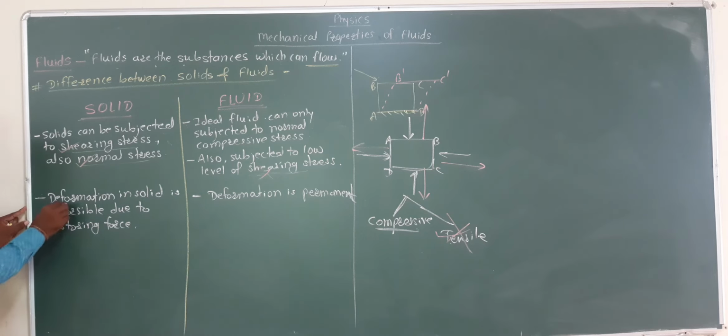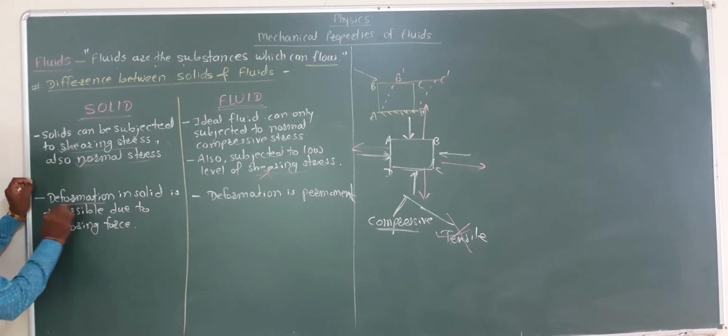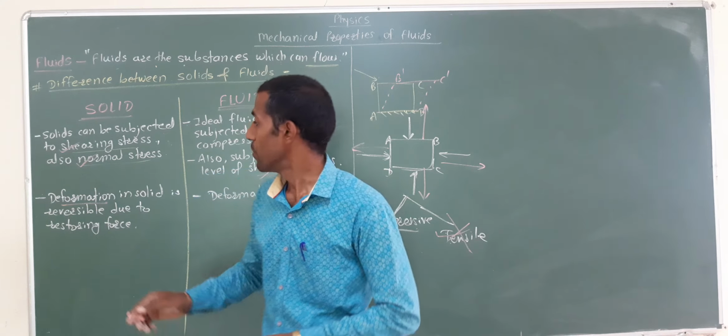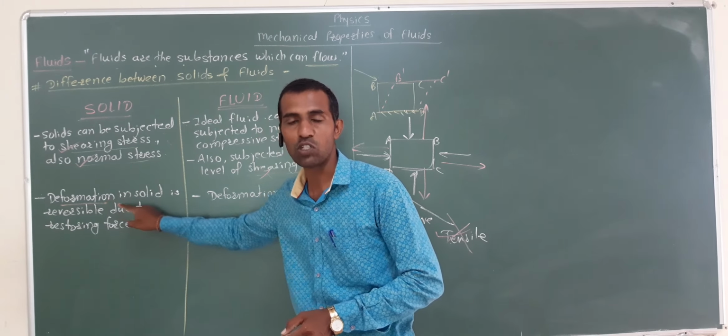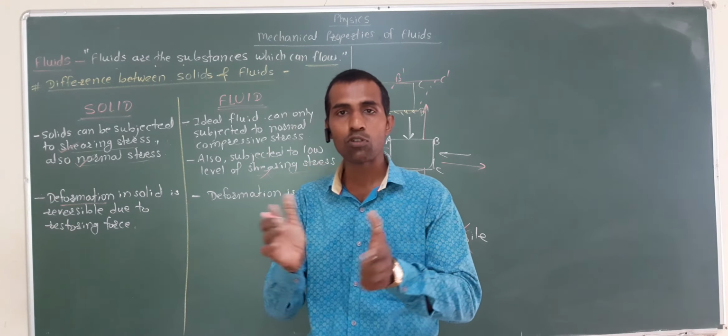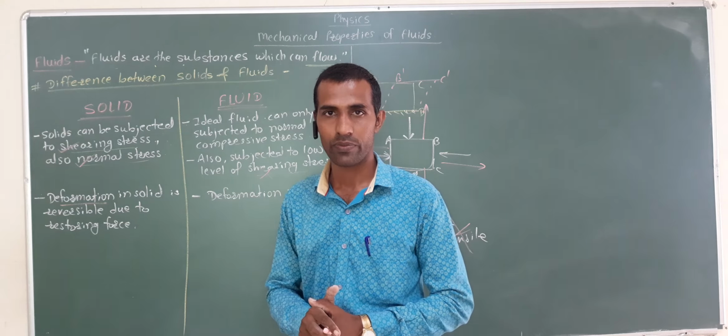Next is, if we apply deforming force on the solid, then its dimension gets changed, or we can say deformation takes place in the solid. But what happens when the deforming force is removed? When deforming force is removed from the solid, then the solid object again comes to its original dimension.